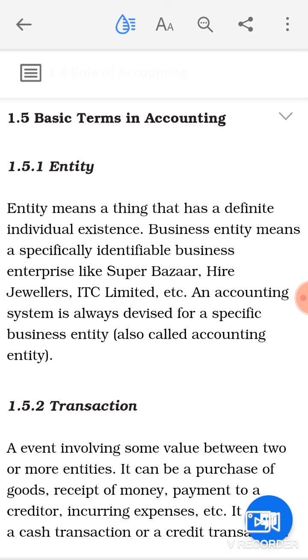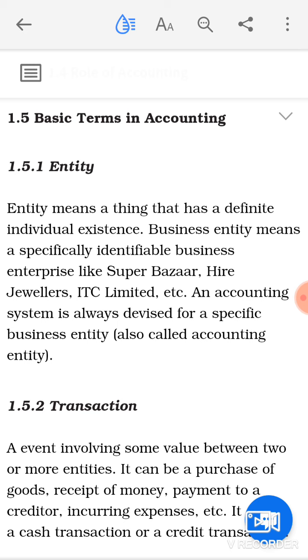First, entity. Entity means a thing that has a definite individual existence. Business entity means a specially identifiable business enterprise like Super Bazaar, Hire Jewelers, ITC Limited, etc. An accounting system is always devised for a specific business entity, also called accounting entity.